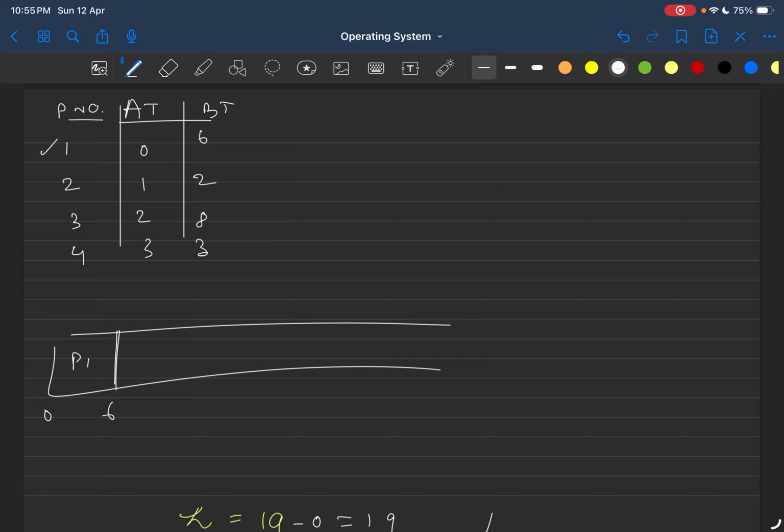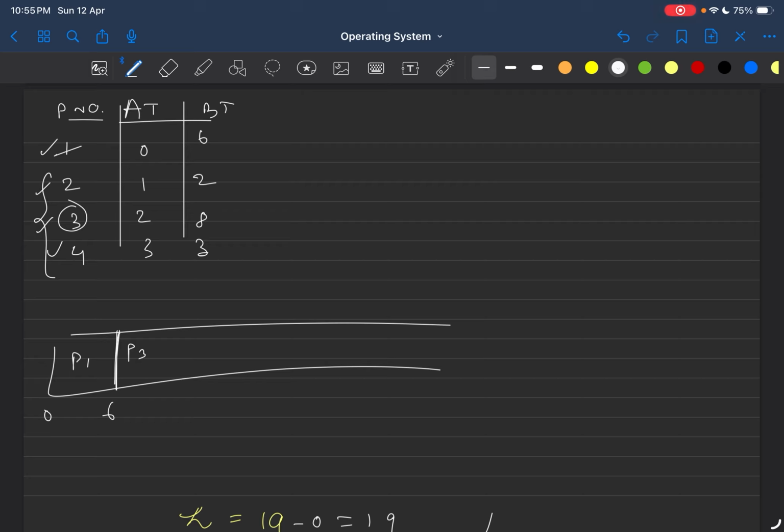By the time you have reached t equal to 6, in your system, processes P2, P3, P4, all of them are available. Now process P1 is gone; it is completely executed. Among processes P2, P3, P4, you will have to schedule that process which has the highest amount of burst time. That is process P3.